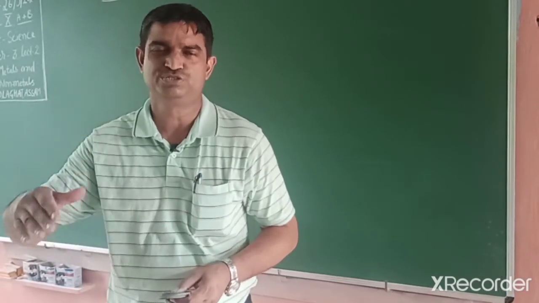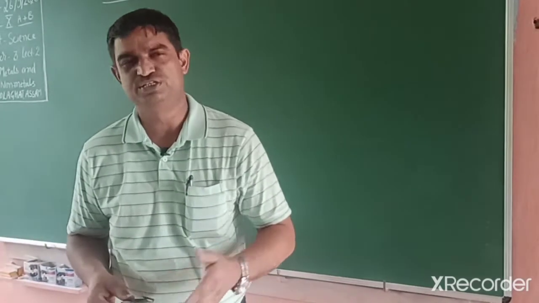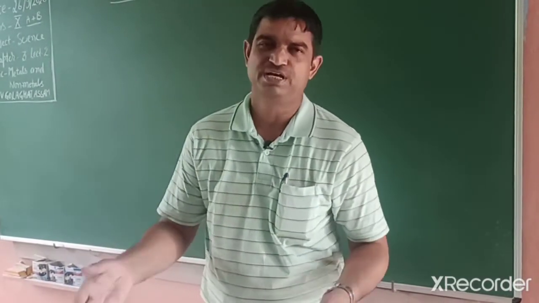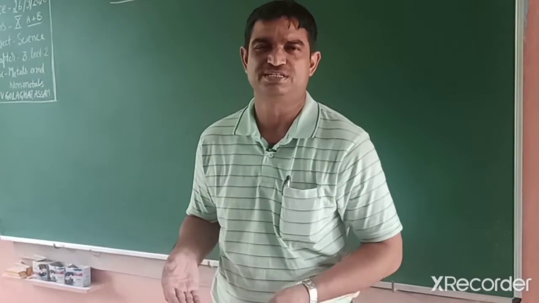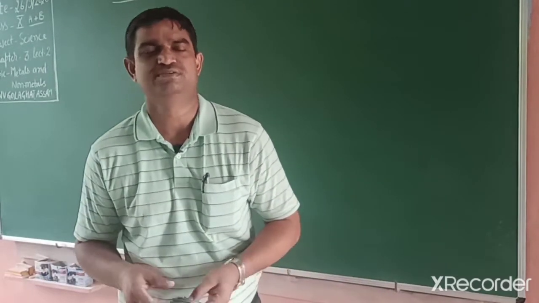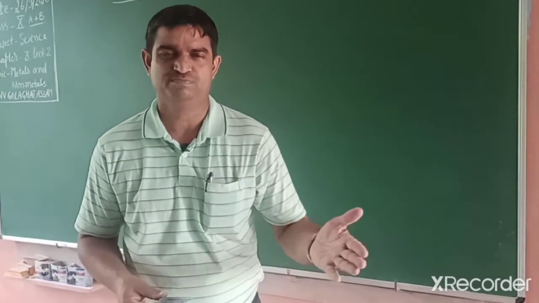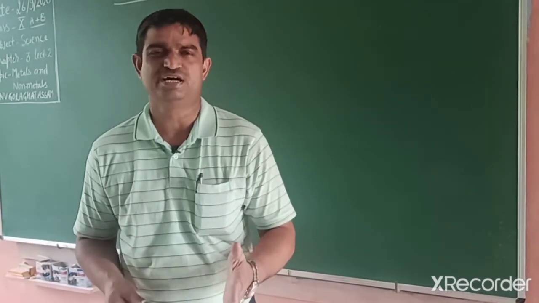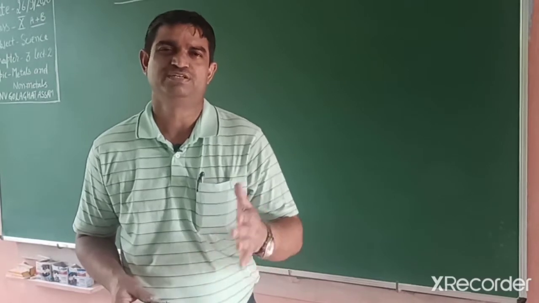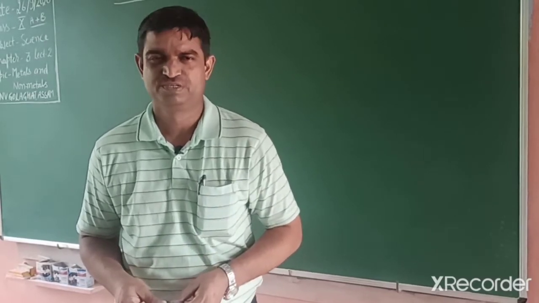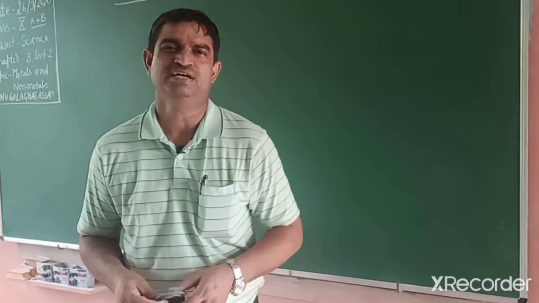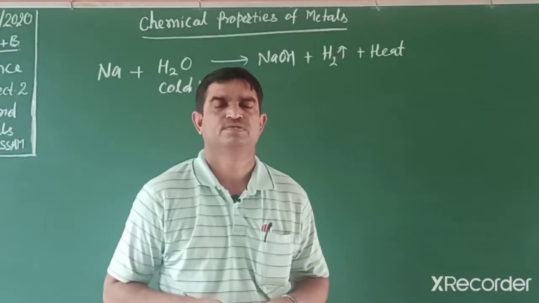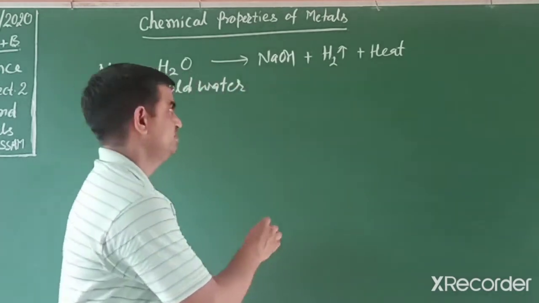According to this, we can say which is more reactive. Among these, sodium is more reactive, magnesium and calcium are comparatively less reactive, and iron, lead, zinc are less reactive. With this criterion, we can arrange the metals in increasing order of reactivity. So now we write the chemical reactions. Now students, we write the reaction.